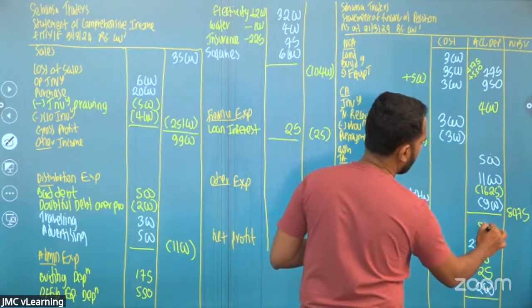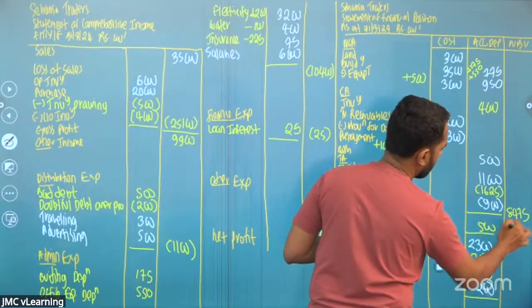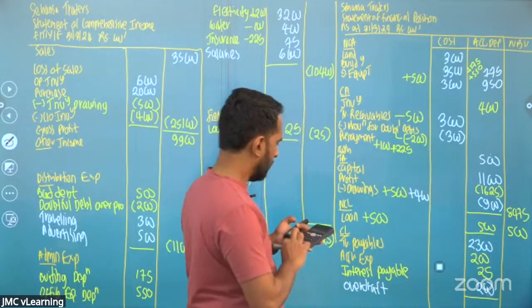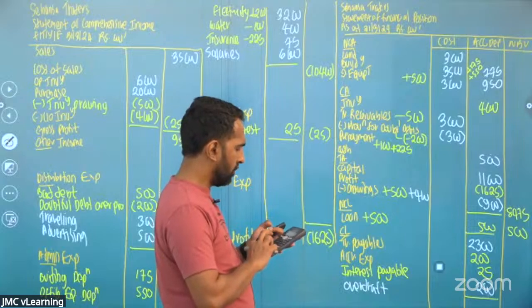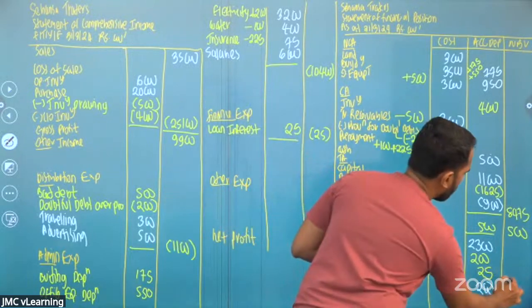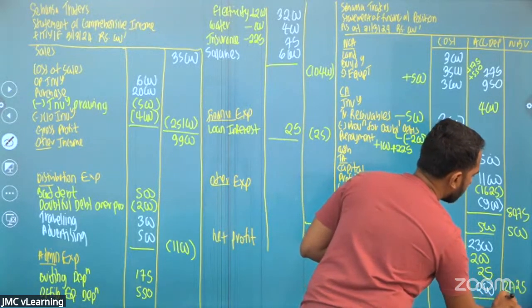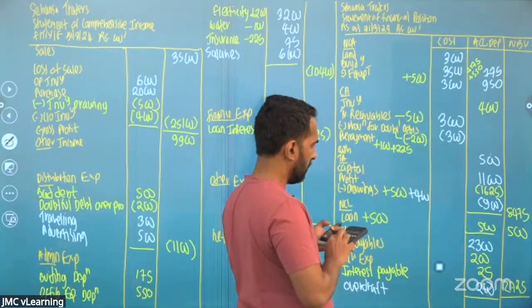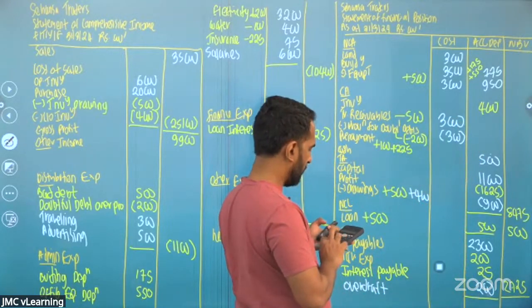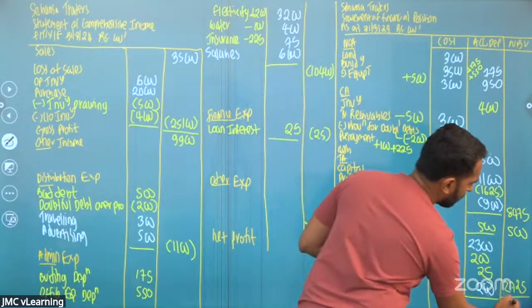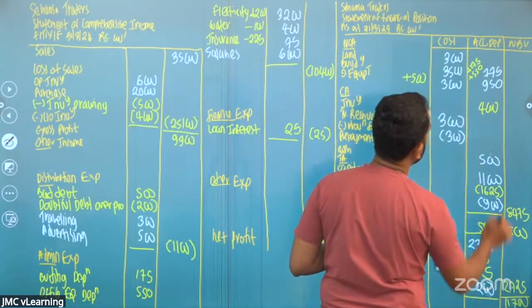Loan balance is 500. 2,300 plus 200 plus 25 plus 200, 2,725. Plus 8,475 plus 500, 11,700.